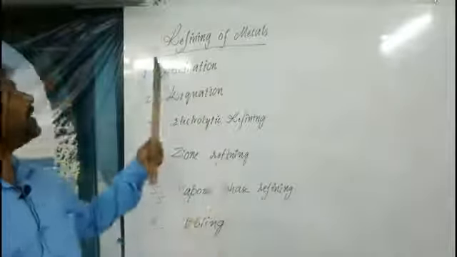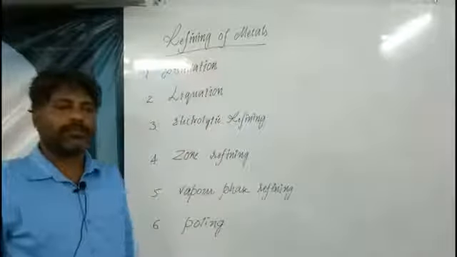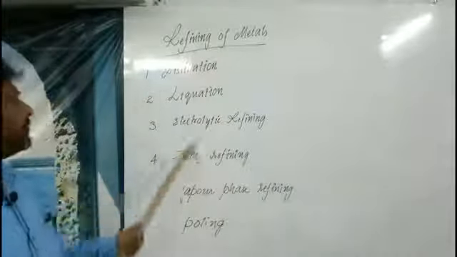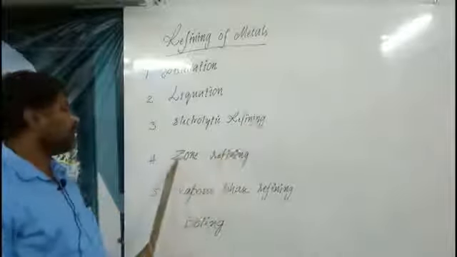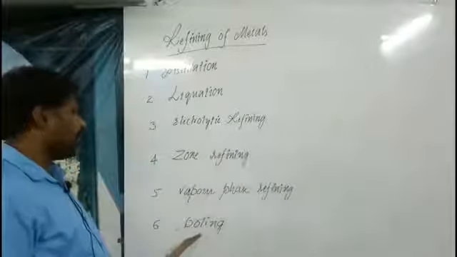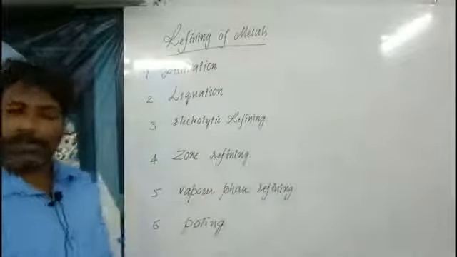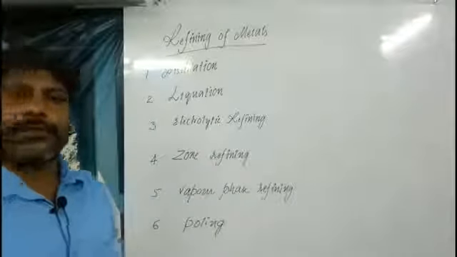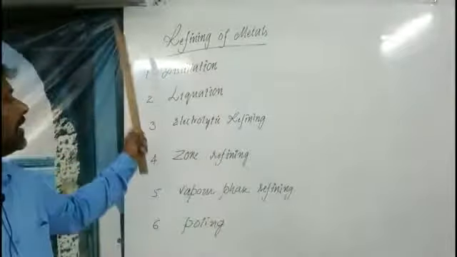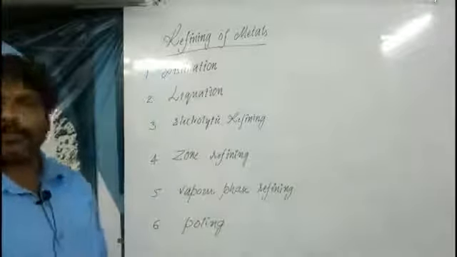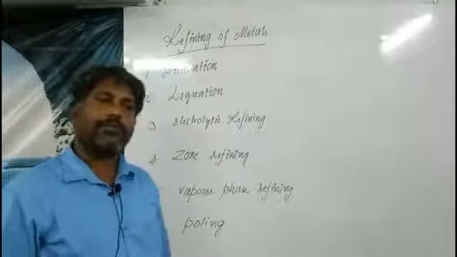The next topic is refining of metals, in which electrolytic refining, zone refining or coaling, this type of questions are asked in your annual examinations. For that purpose, I am telling all the types of refining methods of metals. Why refine the metals?